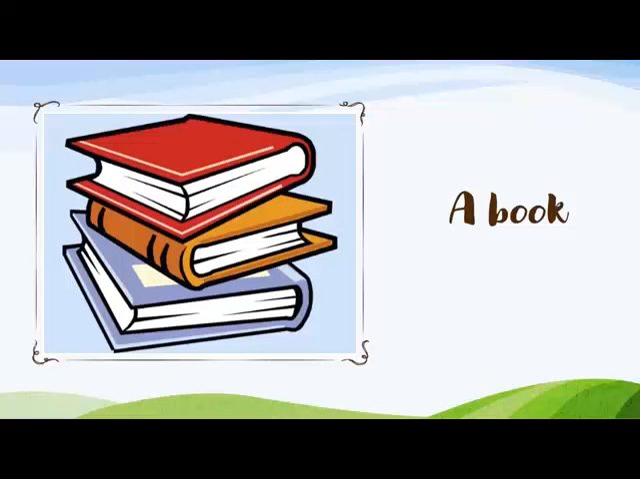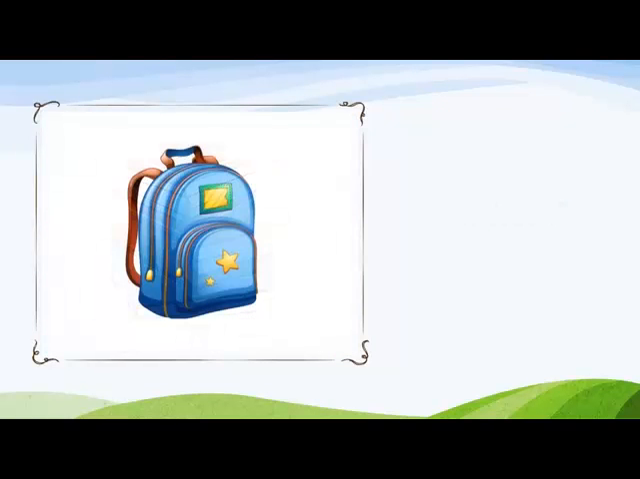A book is an example of a non-living thing. It doesn't move on its own without people carrying it. It doesn't grow. It doesn't breathe, and it doesn't make another book like its own. A bag cannot also move on its own without people carrying it. It doesn't grow. It doesn't breathe, and it doesn't make another bag like its own.